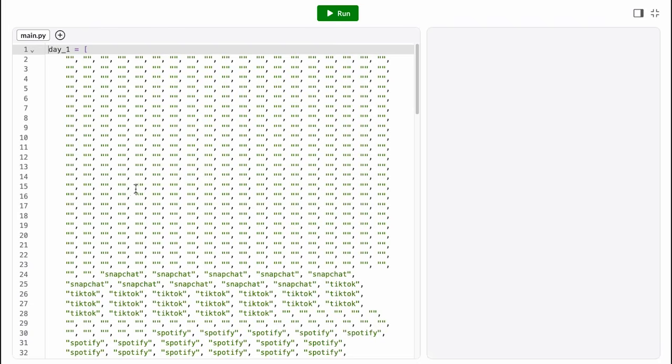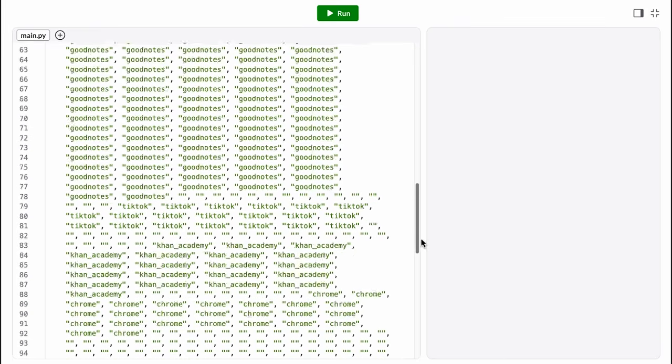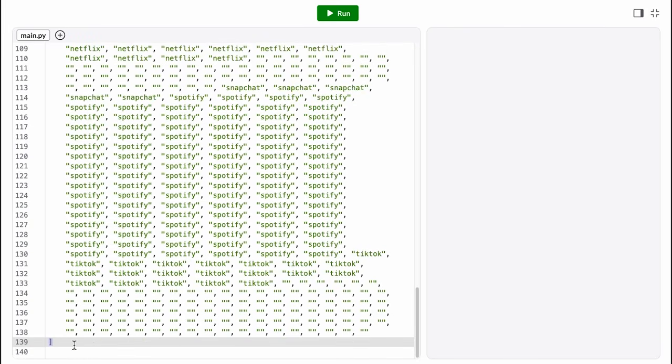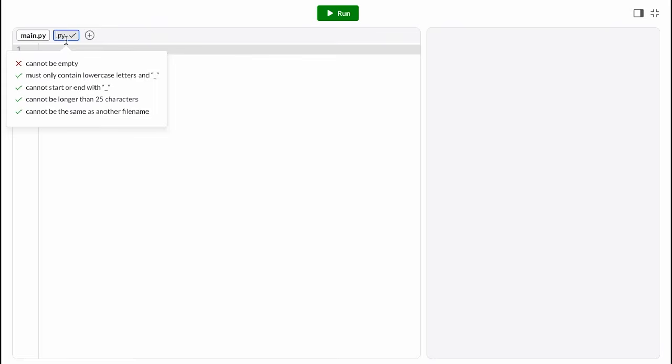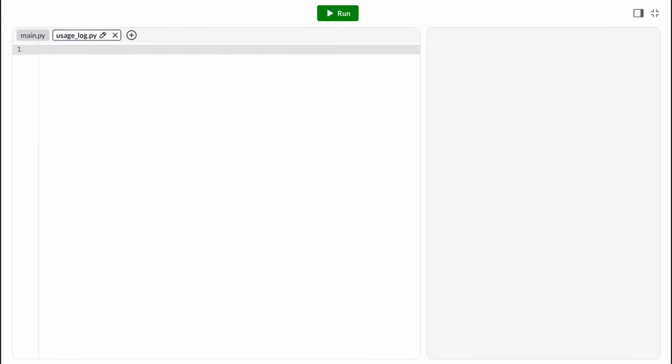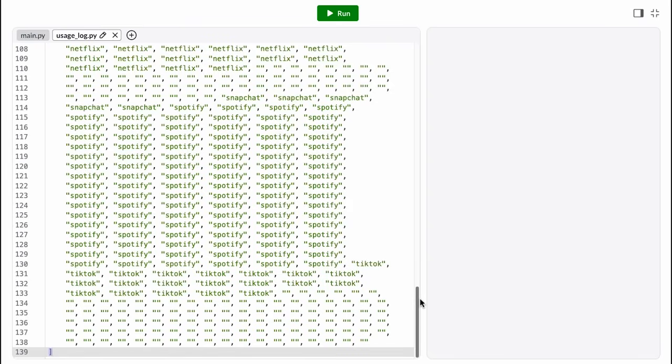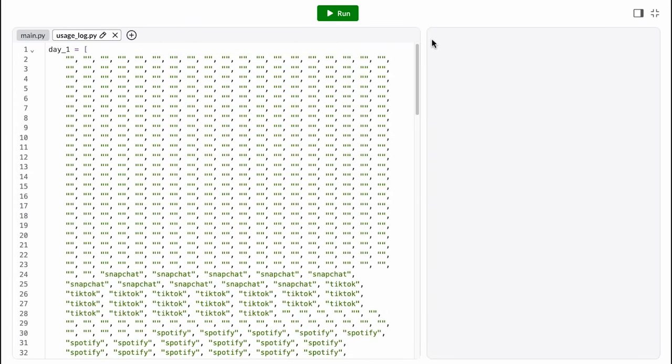Here, I've downloaded the data for a single day. I can split a long list like this over multiple lines, as long as I start and end with a square bracket, just like we do with parentheses. This quickly clutters up our program, so it's good practice to put our data in a separate file. Then anyone who needs the data can just import the module.